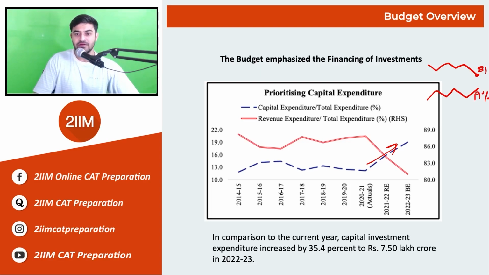So the graph seems to tell a different story because the capital expenditure is still not over revenue expenditure. The majority portion of the expenditure is made up by the revenue expenditure, but the government is taking initiatives to increase the capital expenditure of the country. There is still an increase in the capital expenditure of 35.4%, which is a healthy number, and now it is pegged at 7.5 lakh crores.